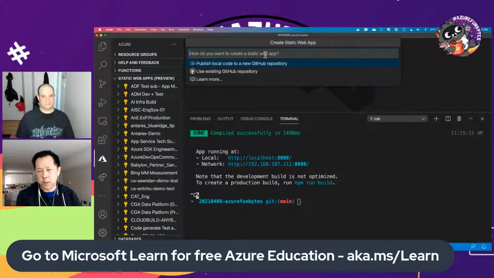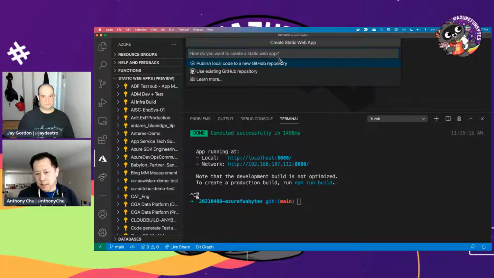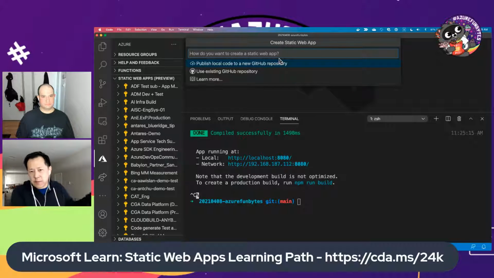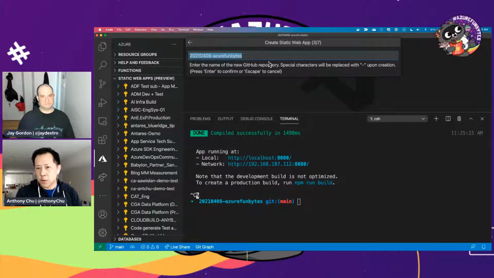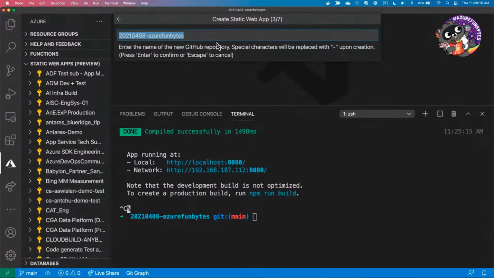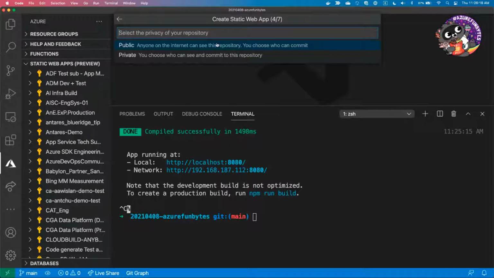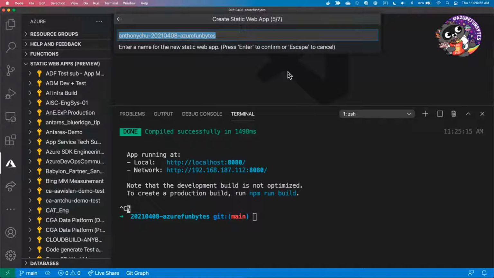And then I can choose my subscription. Because this app is currently just living on my machine, the first thing we need to do is push it to GitHub. So it's going to ask me, do I want to push it to a new repo? Sure. Then I'll choose my org, and I'll just take the default name, which I think is the folder name. And what the heck, let's make it public.